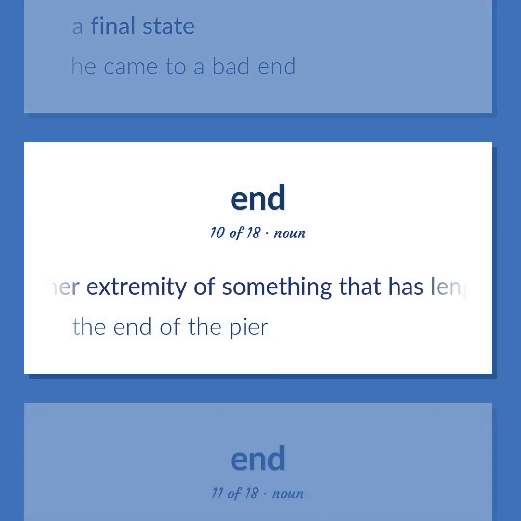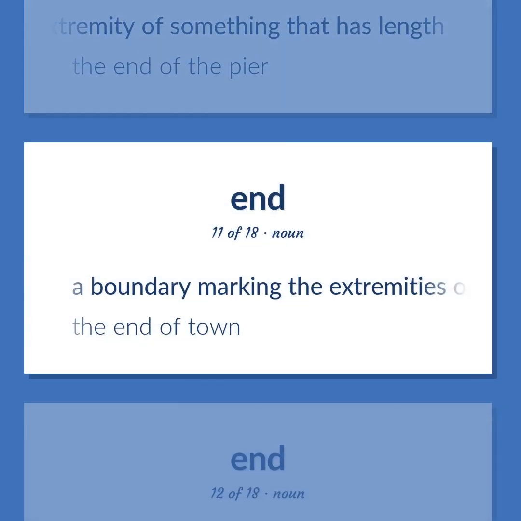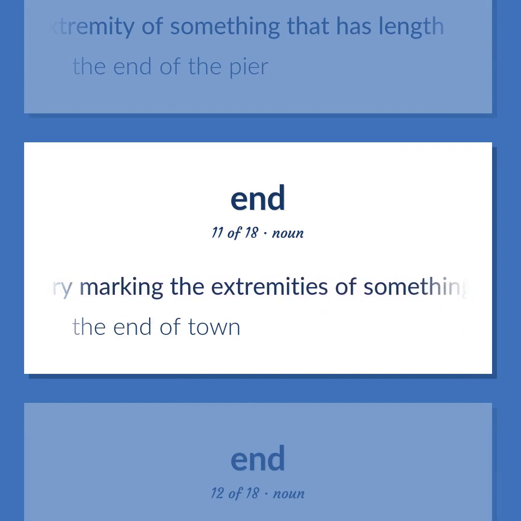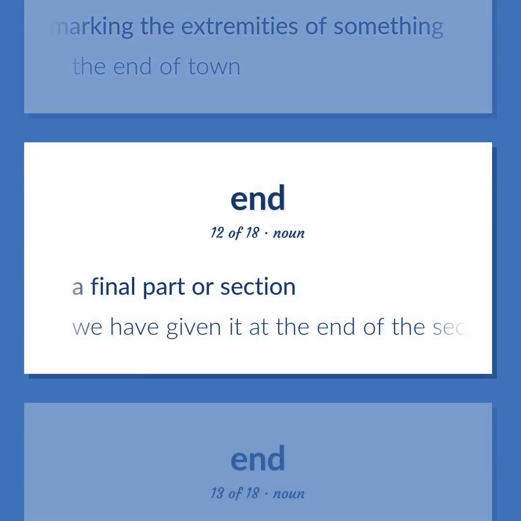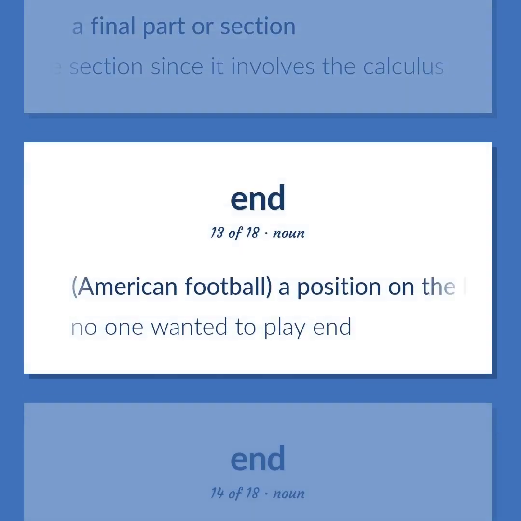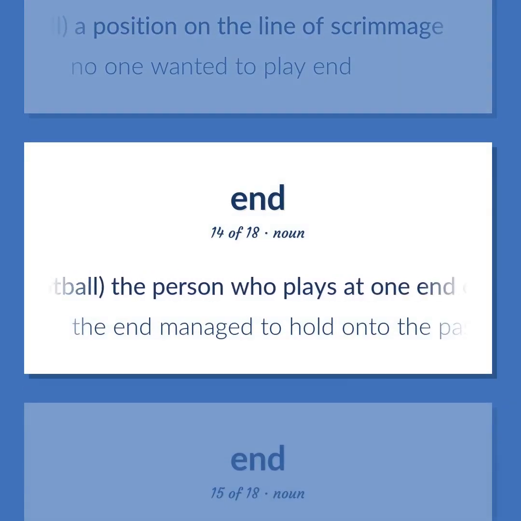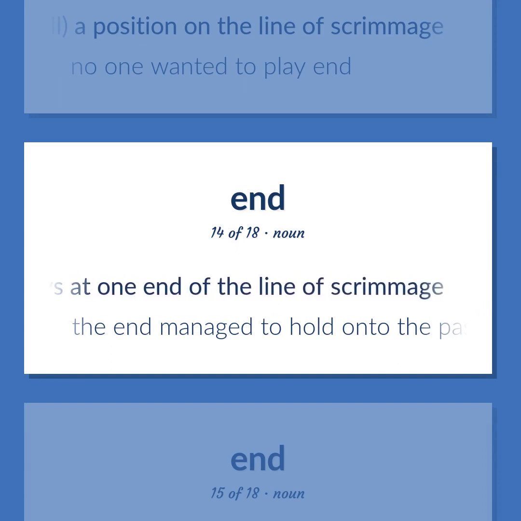Either extremity of something that has length. The end of the pier. A boundary marking the extremities of something. The end of town. A final part or section. We have given it at the end of the section since it involves the calculus. American football: a position on the line of scrimmage. No one wanted to play end. Football: the person who plays at one end of the line of scrimmage. The end managed to hold on to the pass.